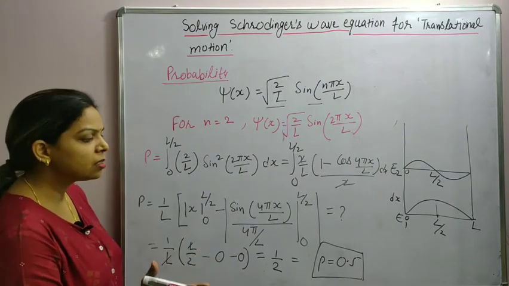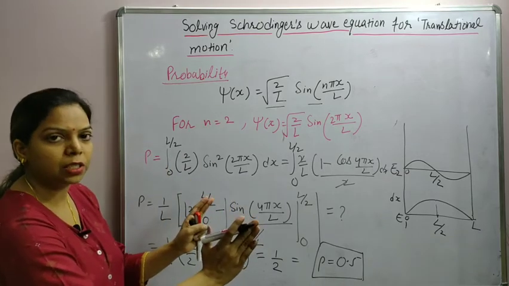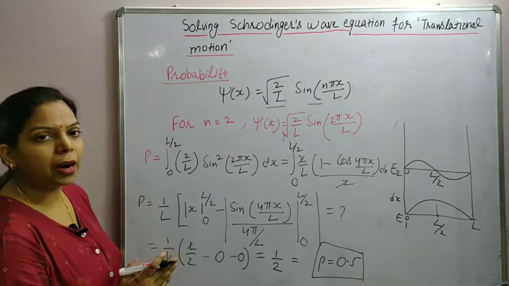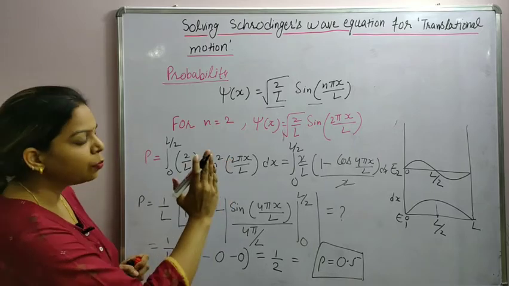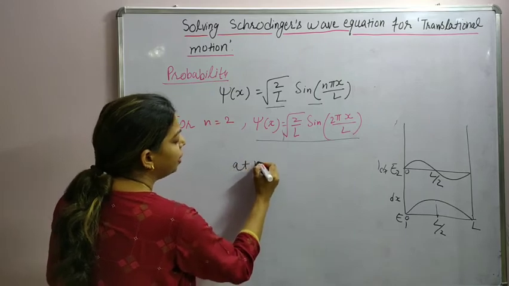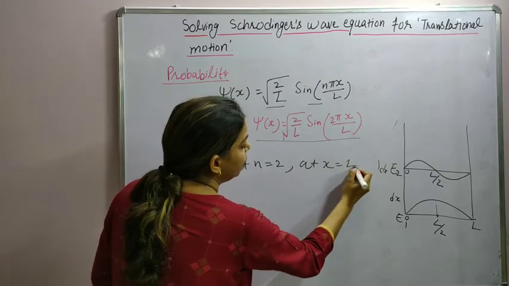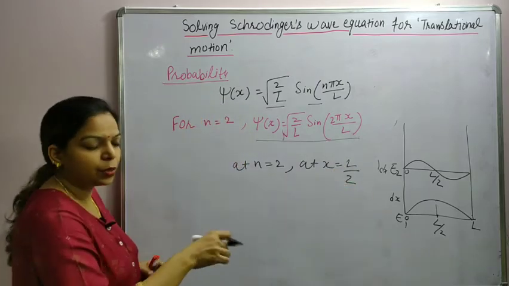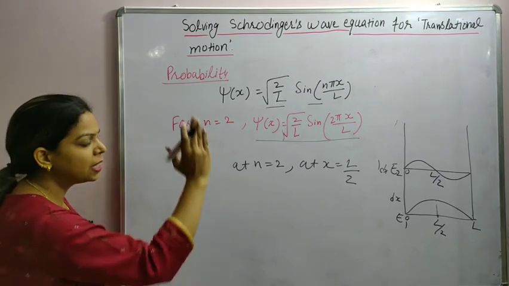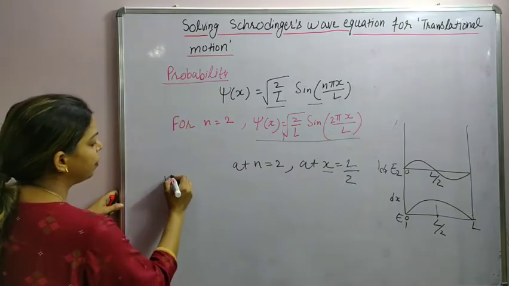So in both the cases, the probability of finding the particle in the first half of the box is 0.5. Now let's see what is the probability of finding the particle at the center of the box when n is equal to 2, at x is equal to L by 2. At the center, we are not talking about any region, we are talking about a plane which is at the center of the box. When x is equal to L by 2, what will be the wave function?